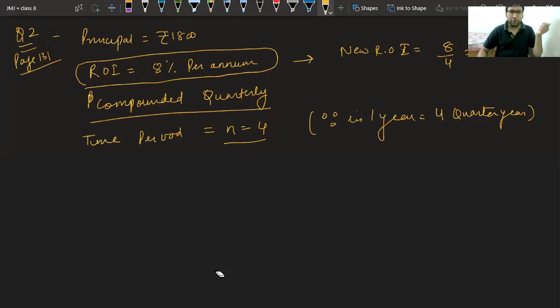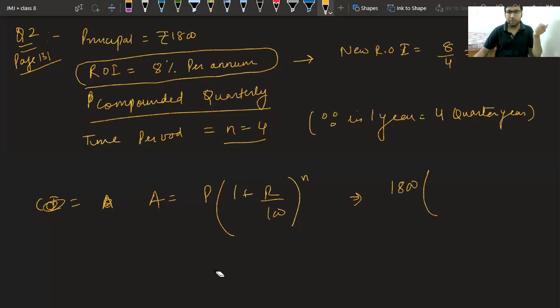Now you will find compound interest easily. A is equal to P into 1 plus R upon 100 power n. Put the values. P is 1800, 1 plus 2 upon 100 whole power 4.